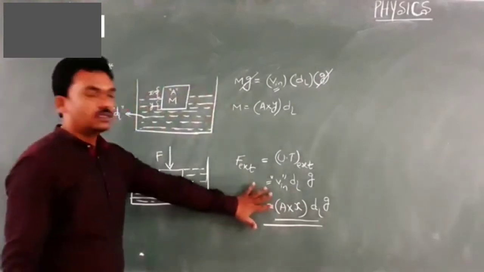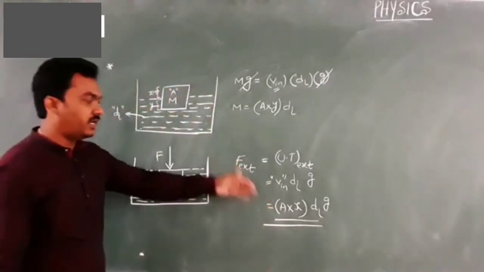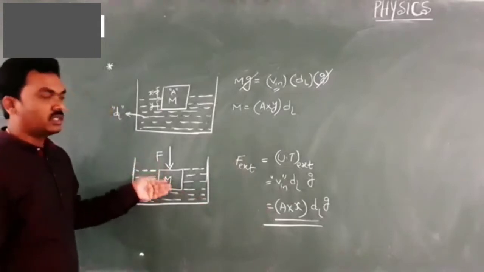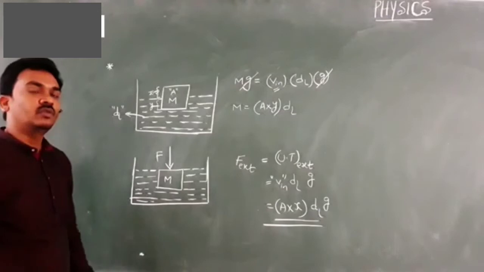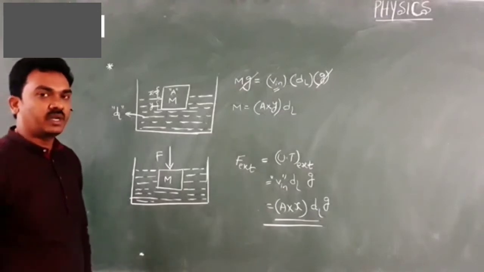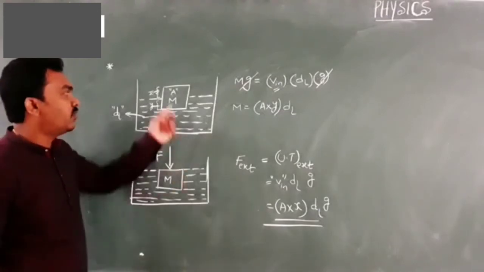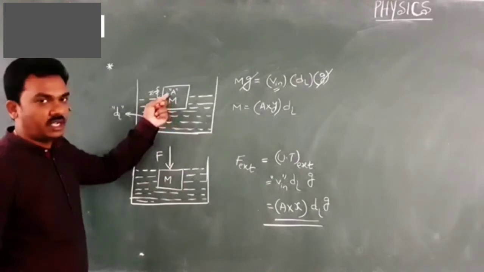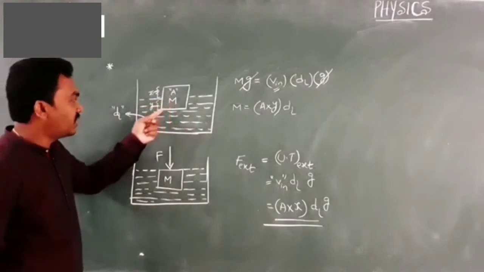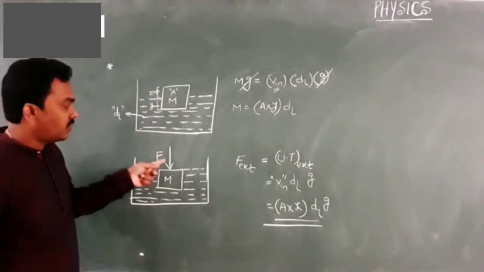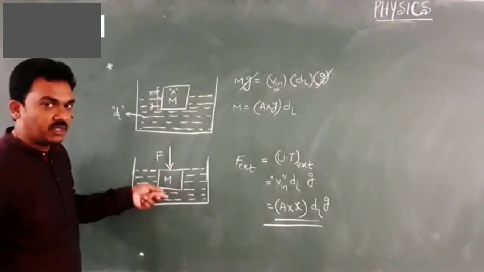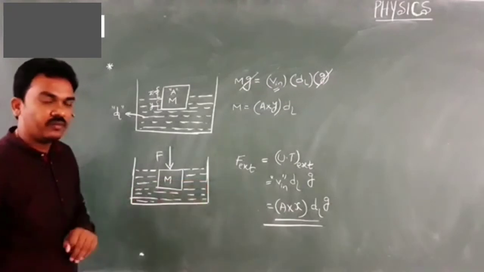It is the additional force required to keep the body submerged completely. This is the concept. So usually while you are coming across numerical applications, you may say a body of mass m and cross-sectional area A is made to float in a liquid of density dl. What additional force is required to keep the body submerged completely in the liquid?